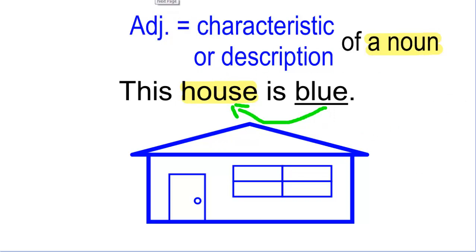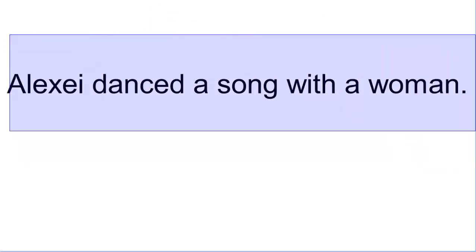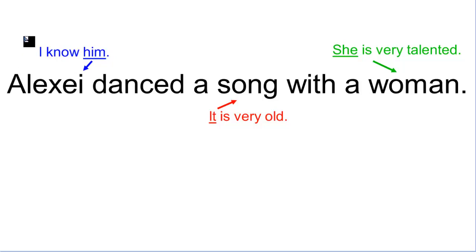Now, let's see. So, adjective clauses now. For example, look, I have a sentence here. Alexei danced a song with a woman. He danced a song with a woman. That's okay, it's simple. But let's imagine that I want to have more information about the people and the things in this sentence. For example, I know Alexei. I know about him. So I know this person. The song is very old. And the woman is very talented.